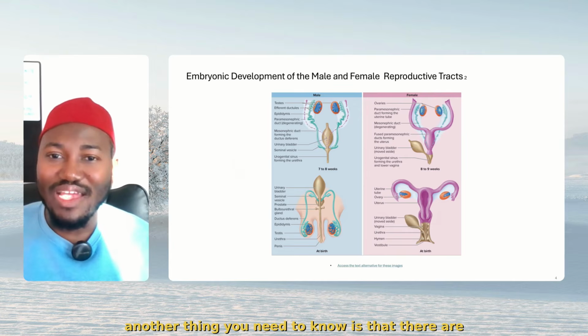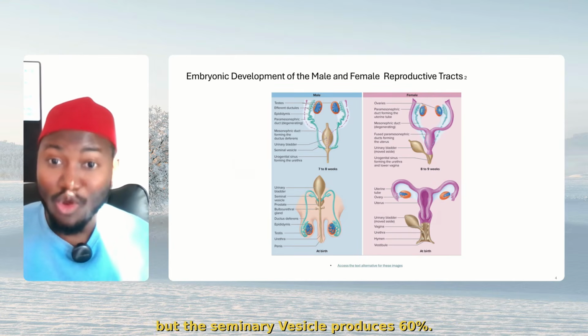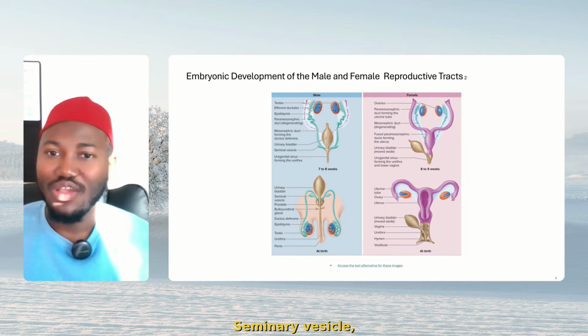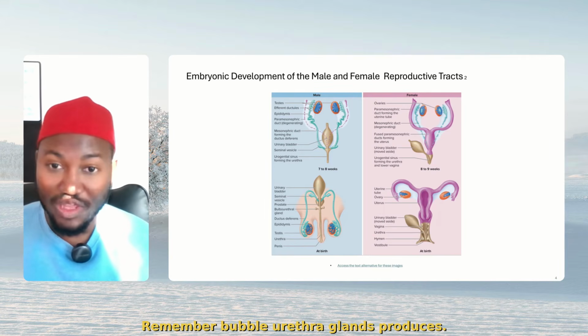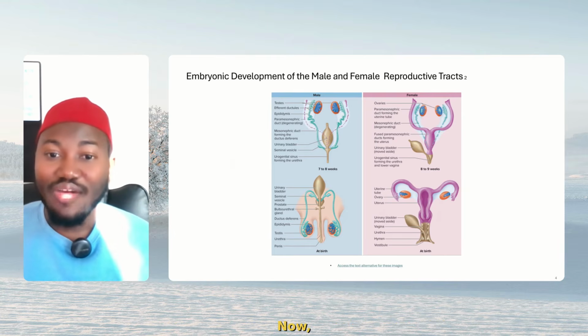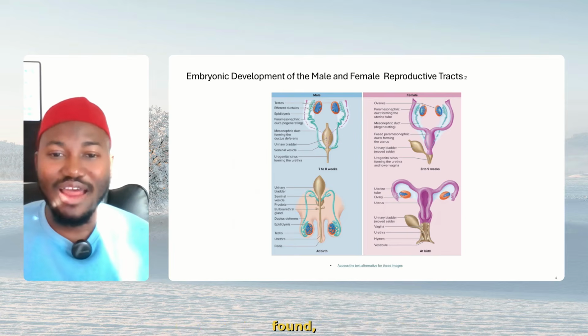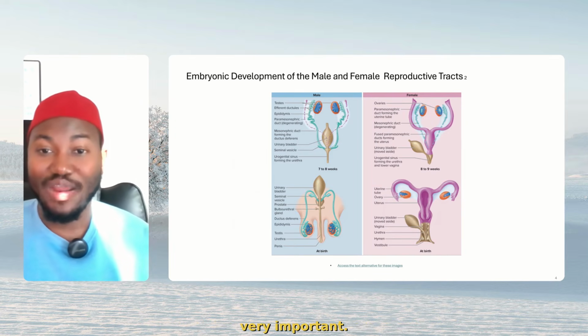Now, another thing you need to know is that there are a lot of things that produce fluid, but the seminal vesicle produces 60%. That's most of the semen that is produced. Remember, the prostate produces, the bulbourethral glands produce, but the seminal vesicle produces the most, 60%. Now, when they are telling you about the organ that is found lateral to the membranous urethra, they are talking about the bulbourethral gland. Very, very important.